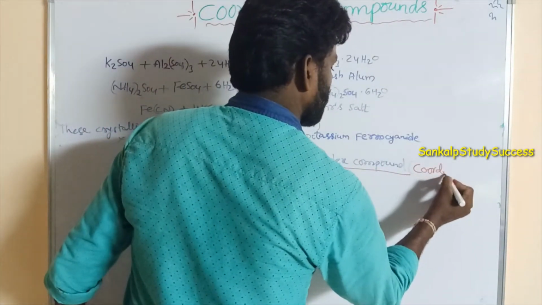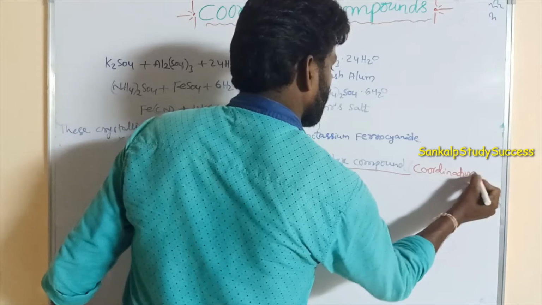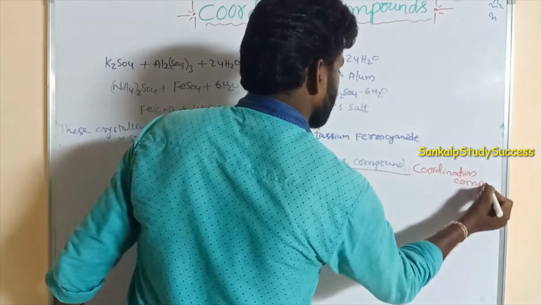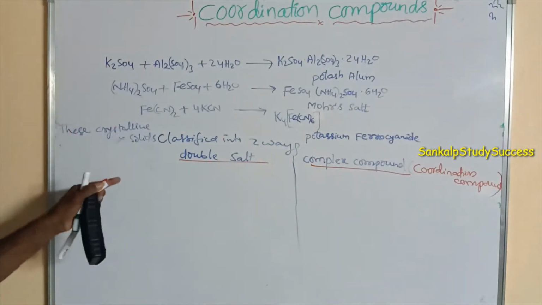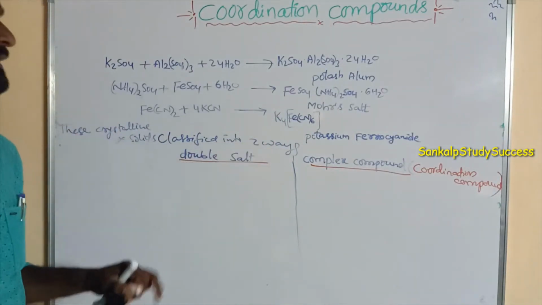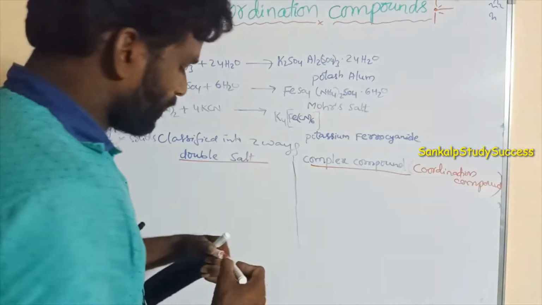Both are the same. So crystalline solids or adducts are classified into double salts and complex salts.